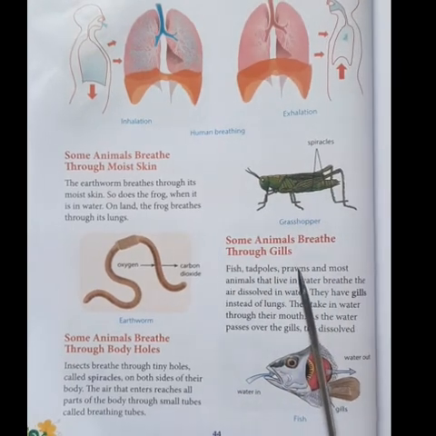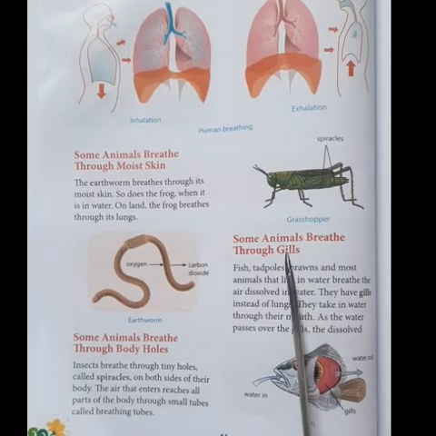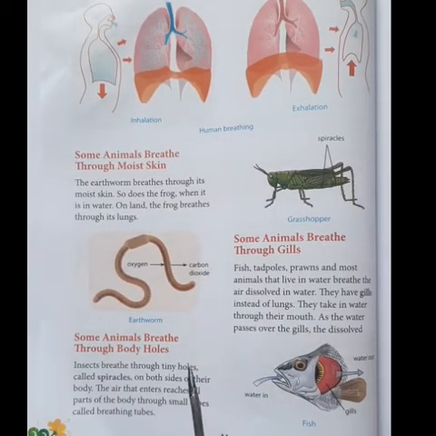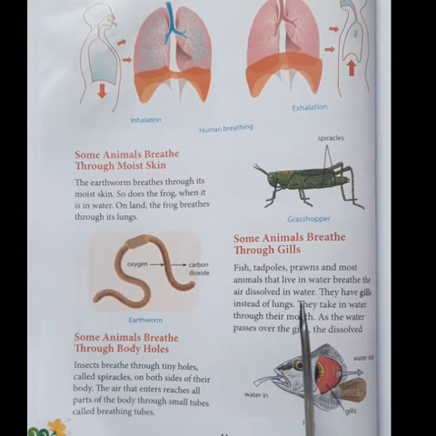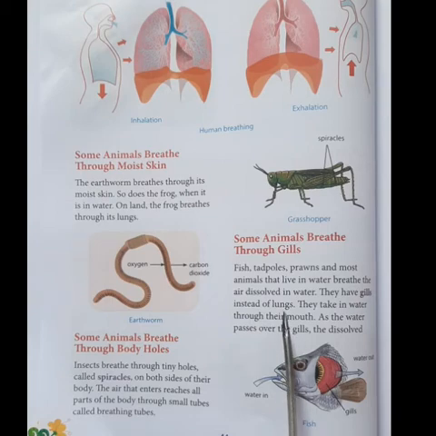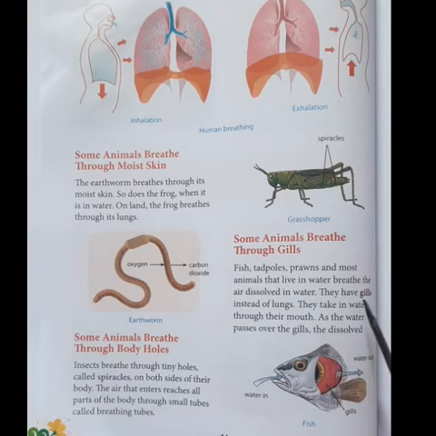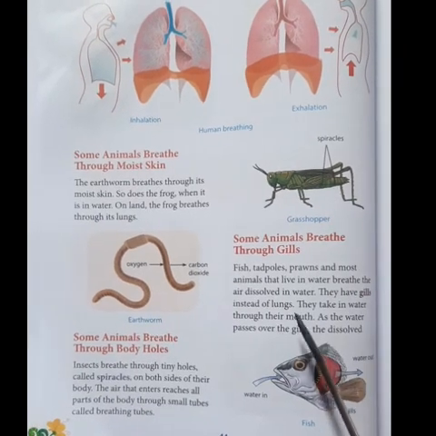Some animals will breathe through their gills. You might have seen fish, tadpoles, prawns. These animals live in water and they take the air that is dissolved in water. In order to take the oxygen that is dissolved in water, they have gills instead of lungs.